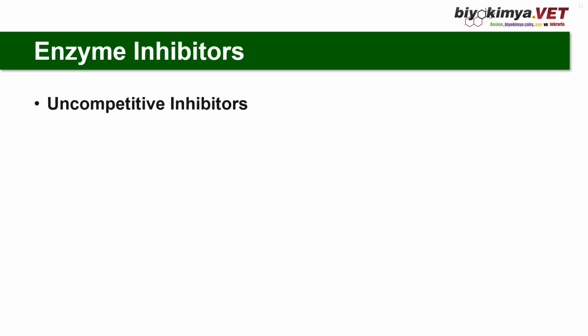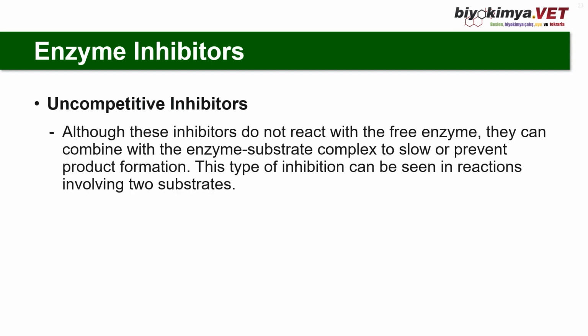Uncompetitive inhibitors. So be careful: do not use non-competitive and uncompetitive interchangeably. They are different. Although these inhibitors do not react with the free enzyme, they can combine with the enzyme-substrate complex to slow or prevent product formation. This type of inhibition can be seen in reactions involving two substrates. And here, to make a clear separation between non-competitive and uncompetitive, let me explain.